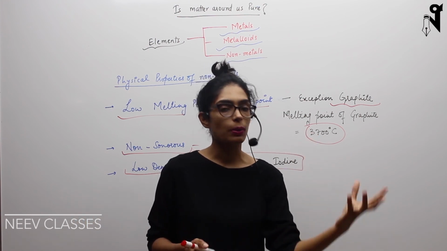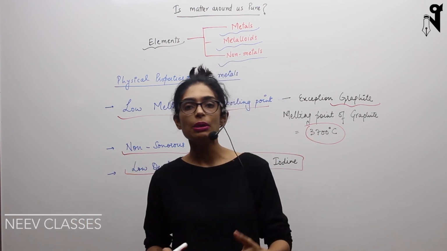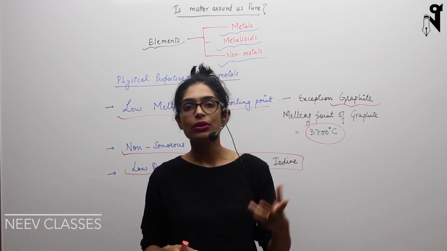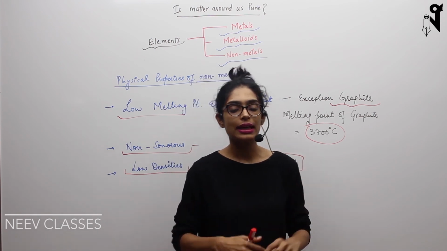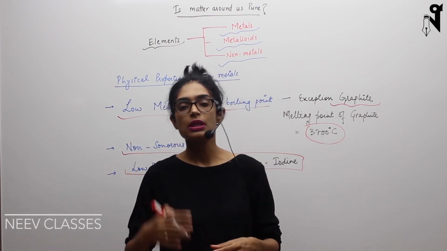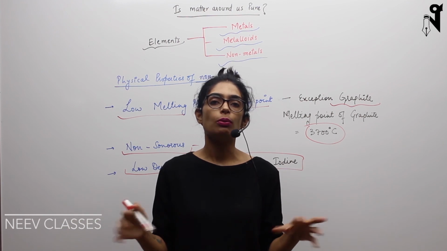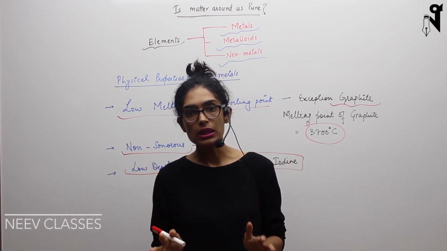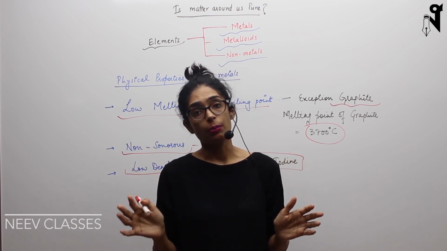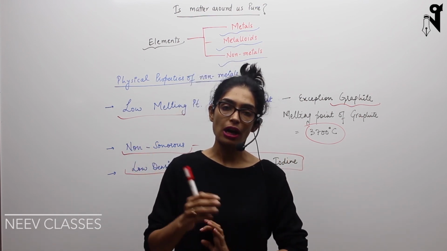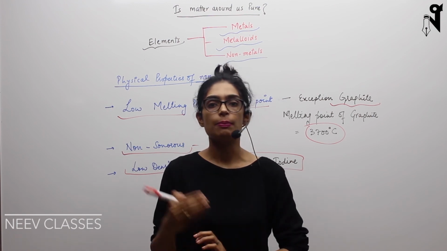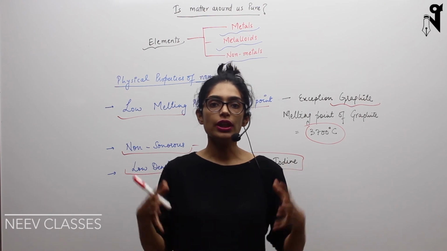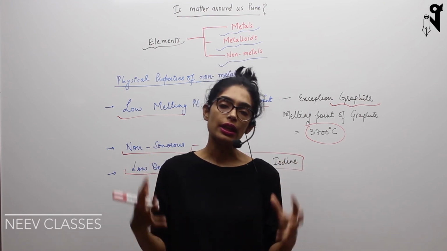For example, if you talk about plants, the human body, the animal body, microbes, unicellular organisms, multicellular organisms, single cell, multiple cells, vitamins, minerals, proteins, carbohydrates, all these are made up of non-metals, and mainly carbon and hydrogen. Apart from that, phosphorus, sulfur, potassium, all these play a very important role in the survival of the human being or the survival of the living forms.